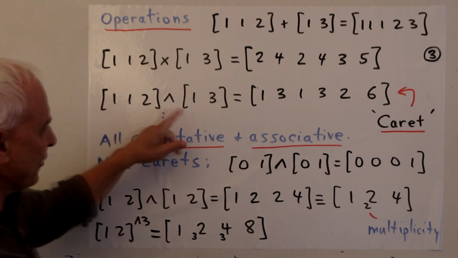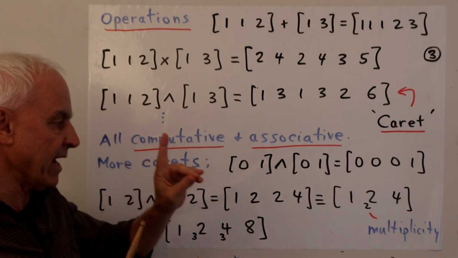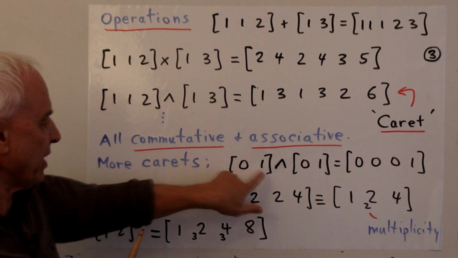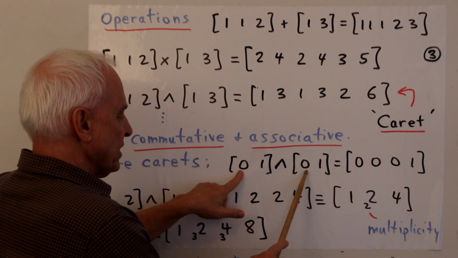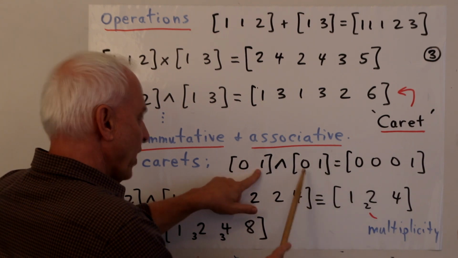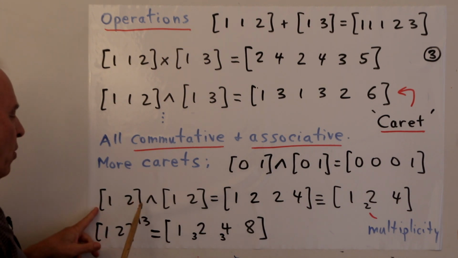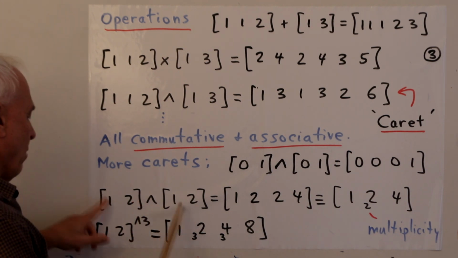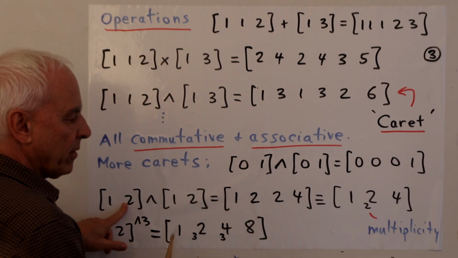And just to practice a few more carets, which are going to be the main focus for today's talk, here's another box. We have to multiply them. 0 times 0 is 0, 0 times 1 is 0, 1 times 0 is 0, and 1 times 1 is 1. Okay, easy. How about this one? 1, 2, caret 1, 2. Well, 1 times 1 is 1, 1 times 2 is 2, 2 times 1 is 2, and 2 times 2 is 4.